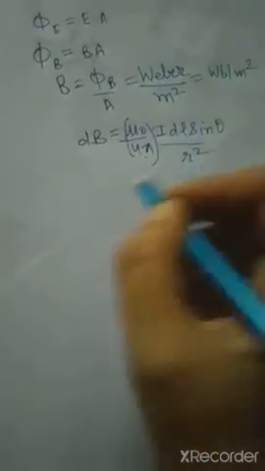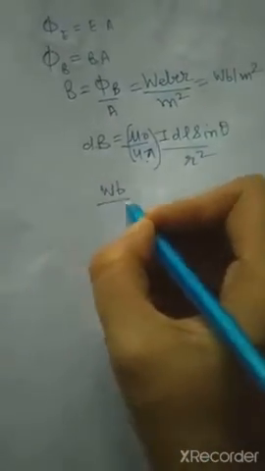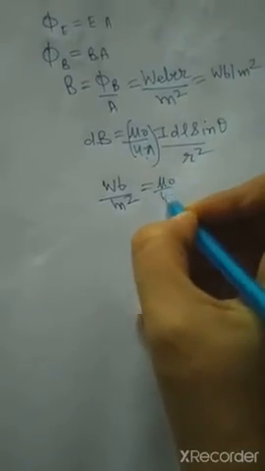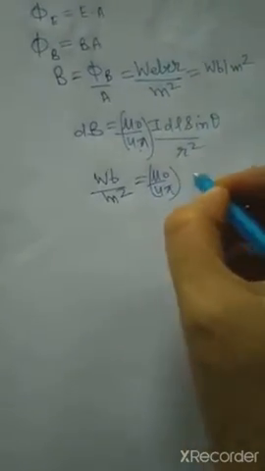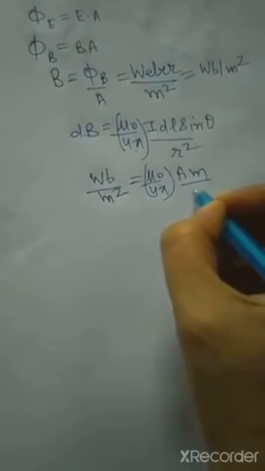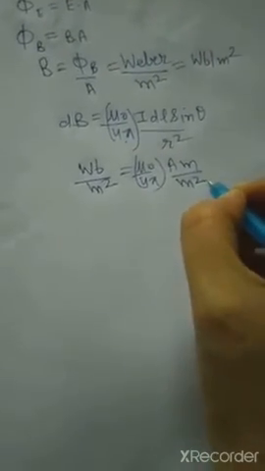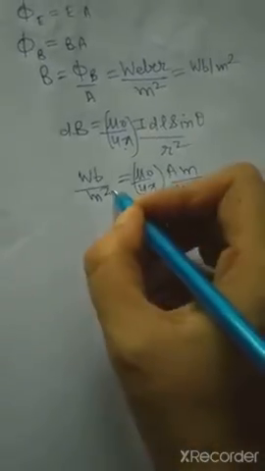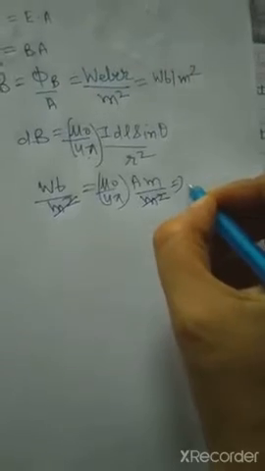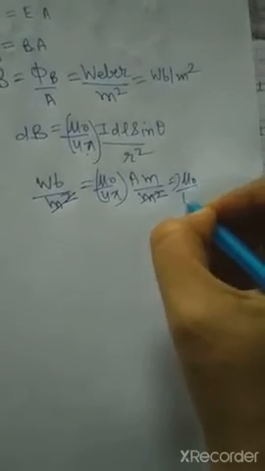So place all the values. Here we will place the Weber per meter square. This will be mu naught by 4 pi, whose unit we are going to find out, and I is in ampere. Here it will be meter, and here it will be meter square. Clear? So this meter square you cancel out. So what will you get as the unit of mu naught by 4 pi?